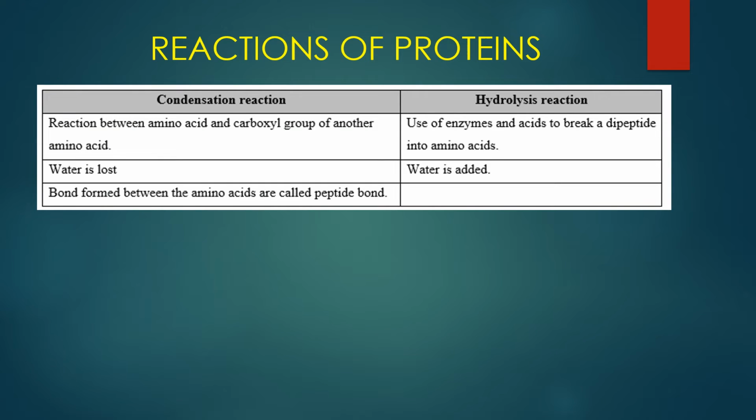Amino acids join together to form a peptide bond. And in this process, there is a loss of a water molecule. Whereas in a hydrolysis reaction, enzymes are used to break a peptide bond and it will form amino acids one more time. The use of water is going to initiate this hydrolysis reaction.